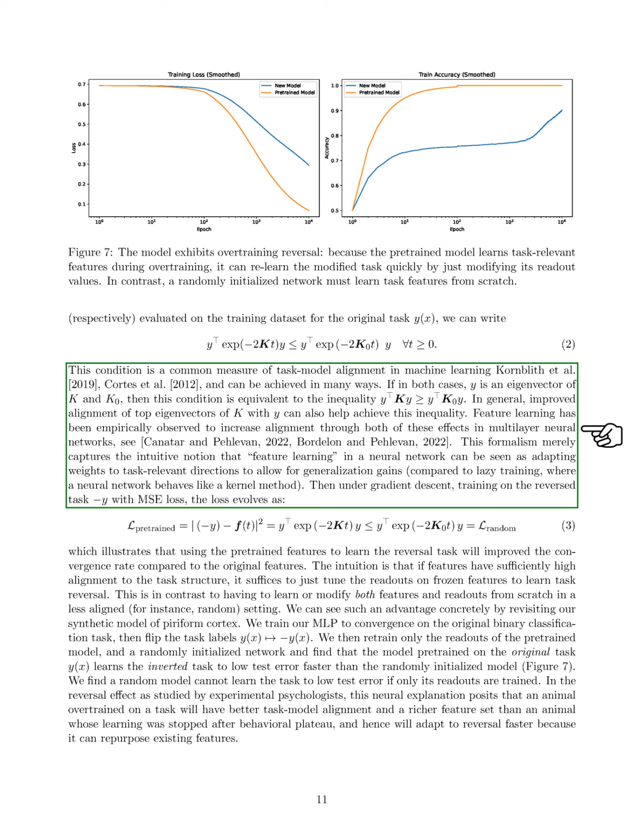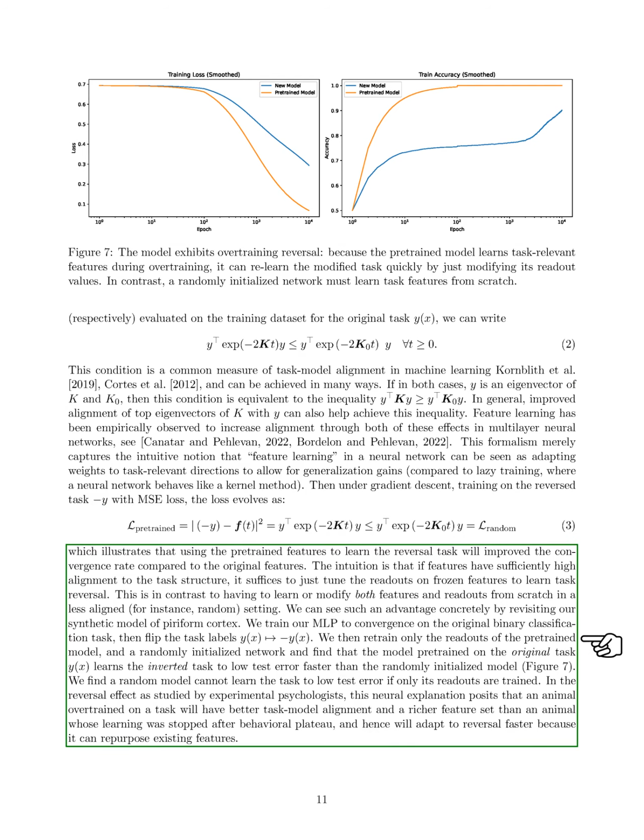Empirical studies have shown that feature learning enhances this alignment in multilayer neural networks. This concept captures the idea that feature learning allows a network to adapt its weights to relevant directions, leading to better generalization compared to lazy training.